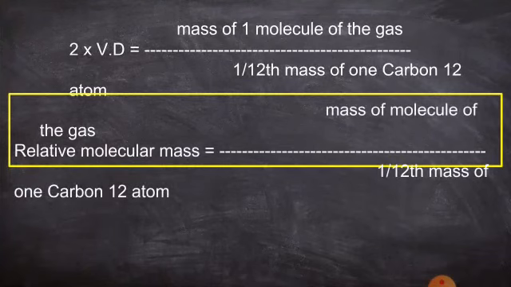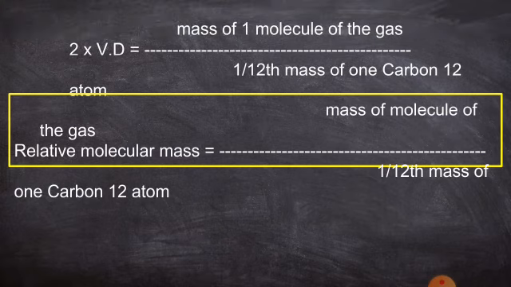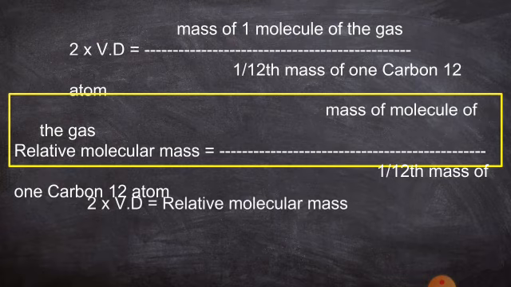This is similar to the equation for relative molecular mass, which is equal to the mass of a molecule of the gas divided by 1/12th the mass of a carbon-12 atom. So that is equal to the relative molecular mass.